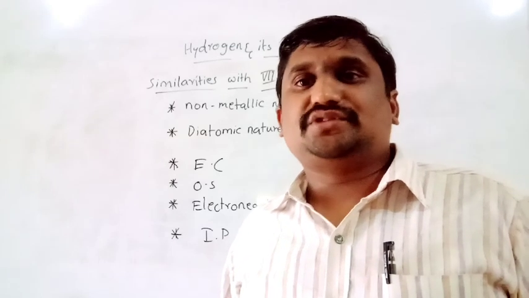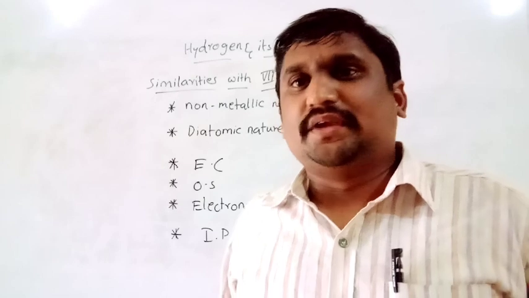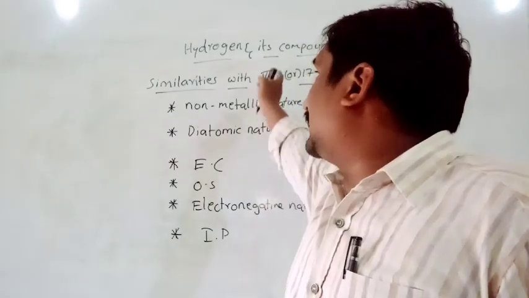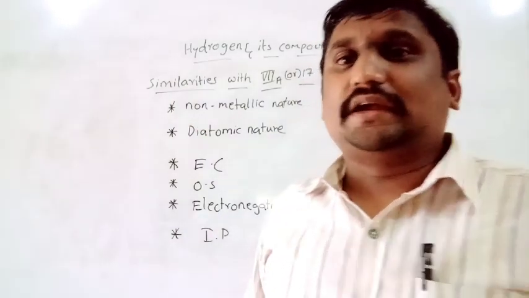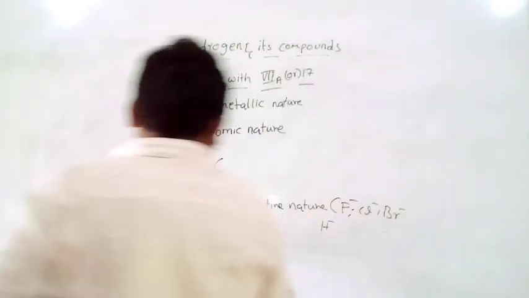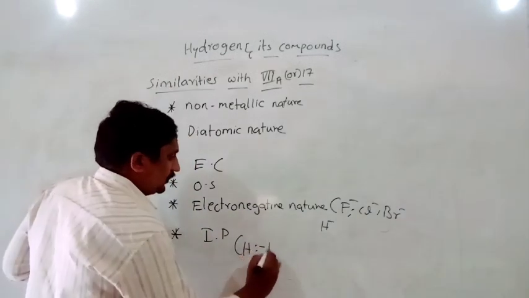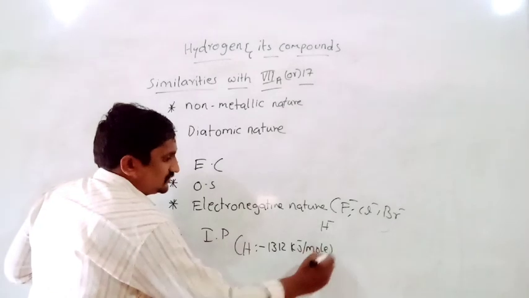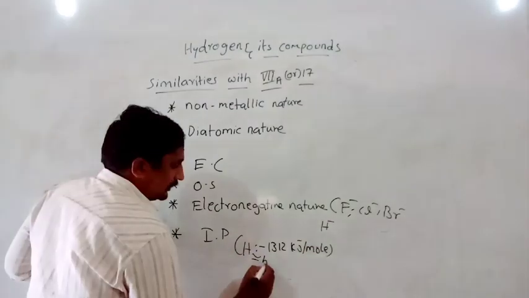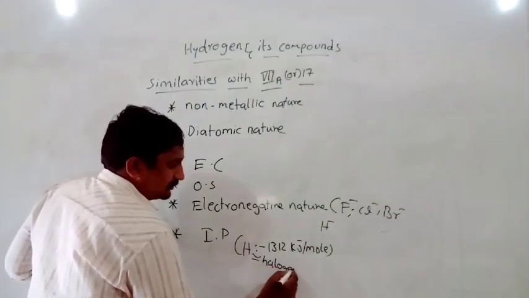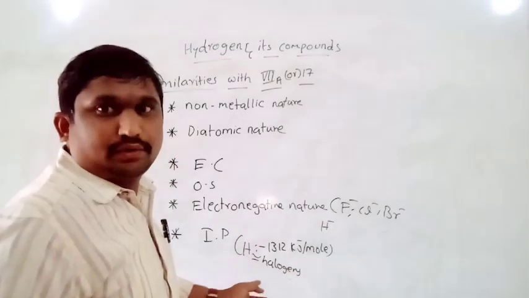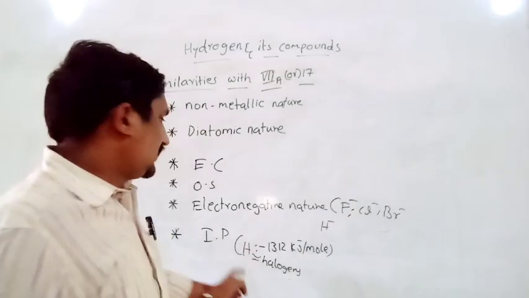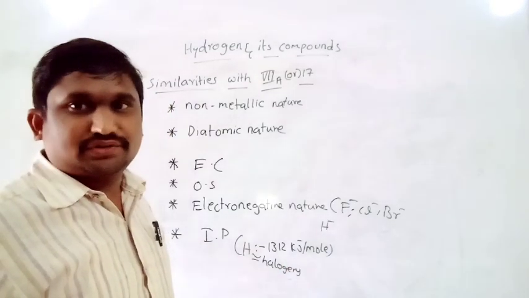The ionization potential of hydrogen is 1312 kilojoules per mole. This value is almost similar to halogens. The IP value of hydrogen is very much higher when compared to the first A group elements, and is almost similar to halogens.